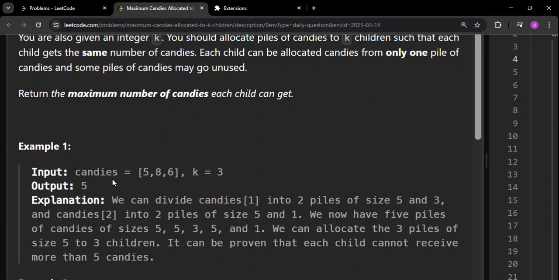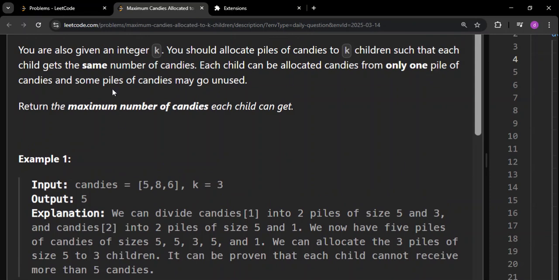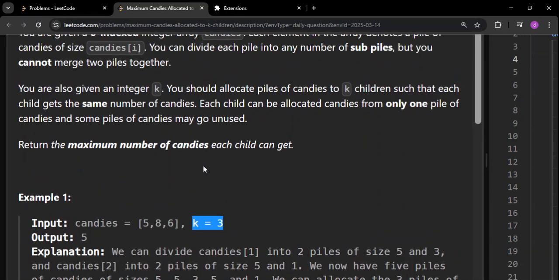But the question is, we have to distribute the same number of candies to each child. That is the first important constraint. Second is that we want to know the maximum number of candies each child can get. Remember, both of these are very important. All the children should get the same number of candies. K represents the number of children.